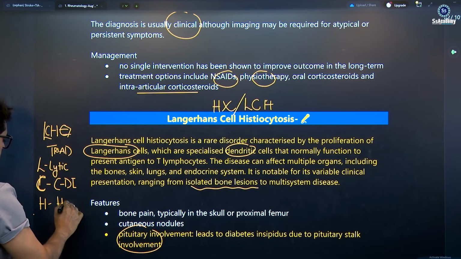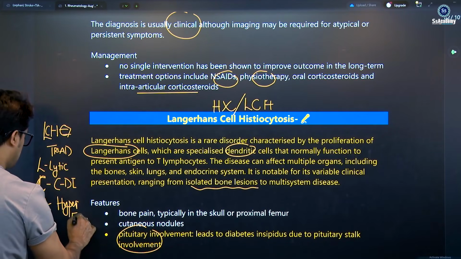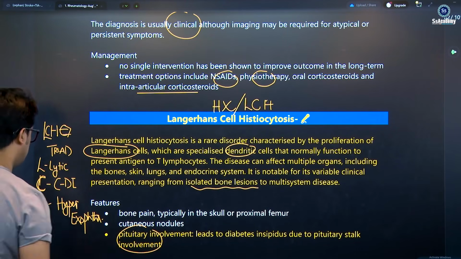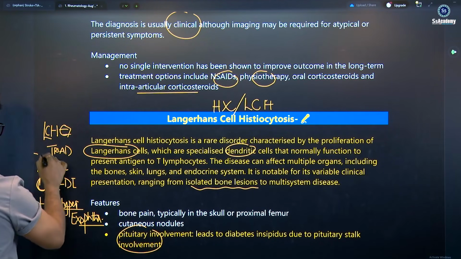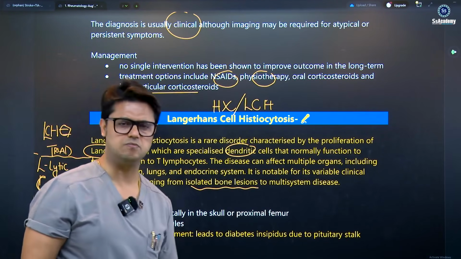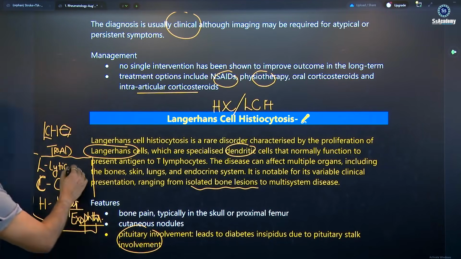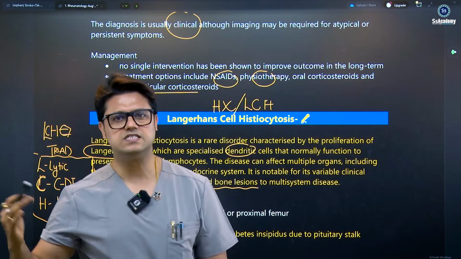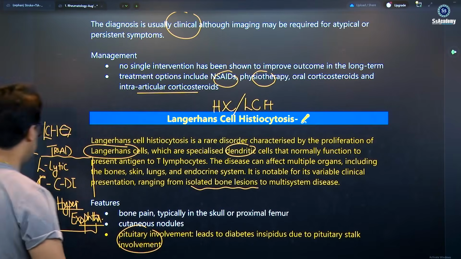hyper, I'm telling you, hyper means exophthalmos, which means proptosis. Yes, my dear. Just remember hyperthalmos or exophthalmos. So this is the triad, but it is not always present in Langerhans cell histiocytosis. It is a multi-system disorder and can affect so many things, but you need to remember this: lytic bony lesions, C for CDI, cranial diabetes insipidus, and H for hyperthalmos, meaning exophthalmos.